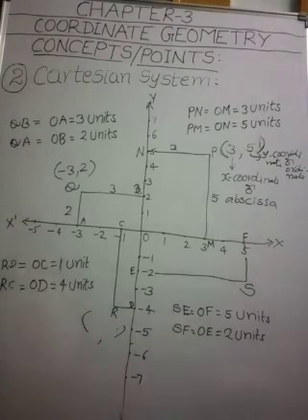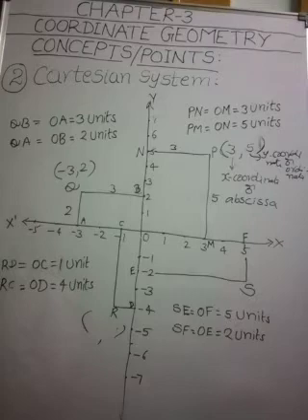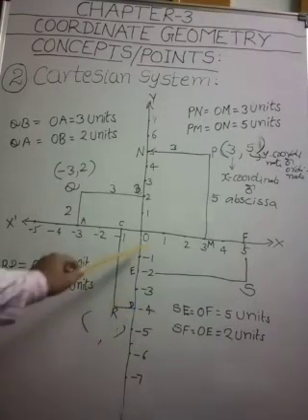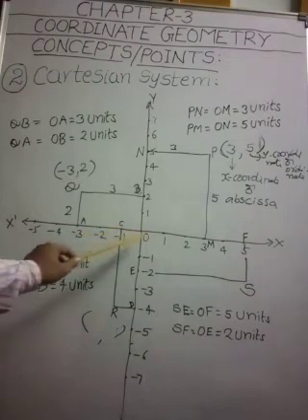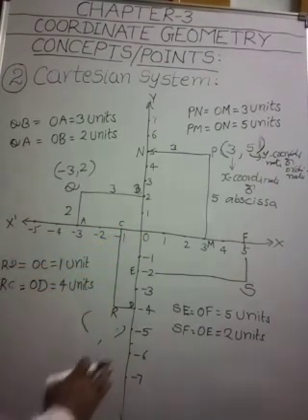Then what is the x coordinate here? How many units from the y-axis, measured along the negative x-axis? 1.